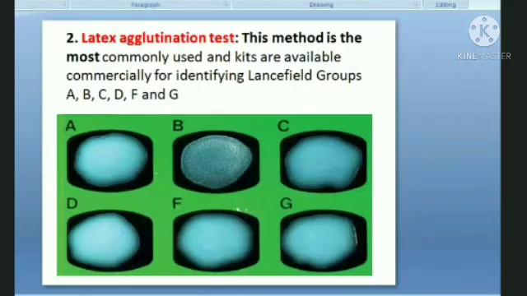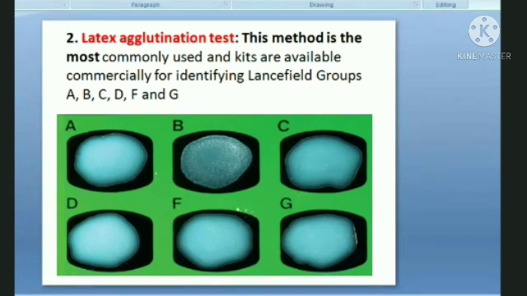Lancefield classification is a serological classification to group different species of Streptococcus on the basis of the C substance polysaccharides in the cell wall, right? Now next moving on, this is a very important topic when anybody is preparing a question paper, then they come up with this Lancefield in 2 marks question or 3 marks question. You have to give this Lancefield classification.